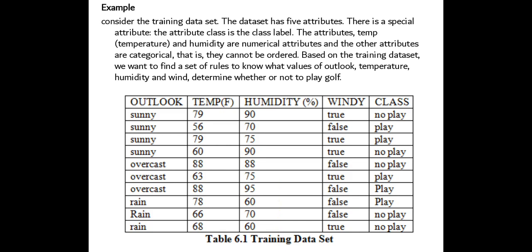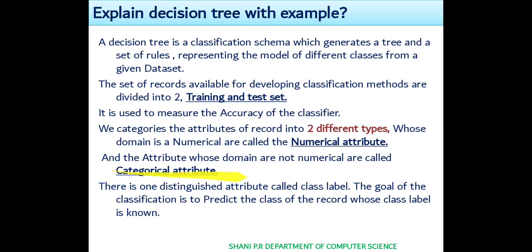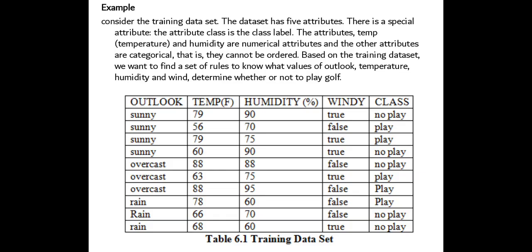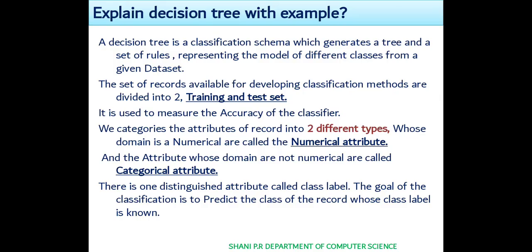Next we have categorical data, and the attributes whose domain is not numerical are called categorical attributes. Categorical here is outlook, we have the names, right? Then we have windy, so it's categorical data. Outlook and windy are the categorical part, and these are the numerical part.